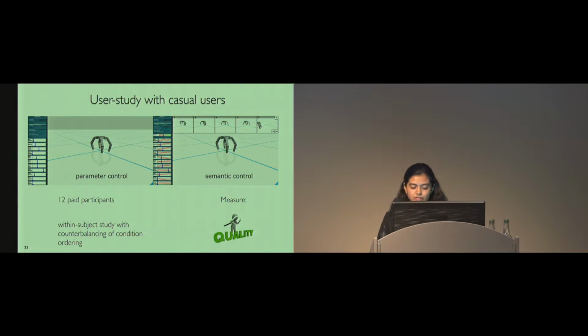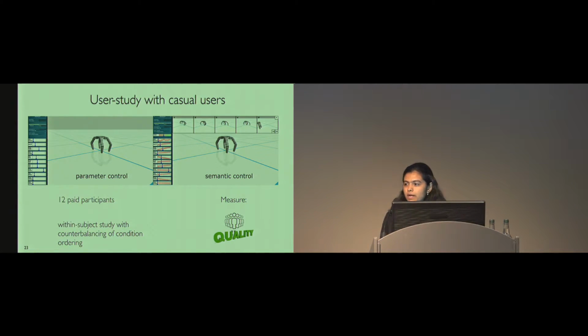To evaluate our system, we conducted a user study with 12 paid participants who had no background in robotics or animation. We asked them to design expressive robot behaviors using two versions of the interface: a simple parameter control interface with no motion gallery or information on the sliders, and our full-fledged semantic interface. They were asked to design emotional motions for 3 categories: happy, sad, and surprised, and they were given a maximum of 5 minutes to do this. But our main focus was on measuring the quality of motions that they created.